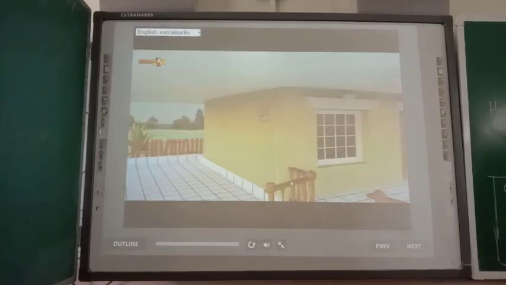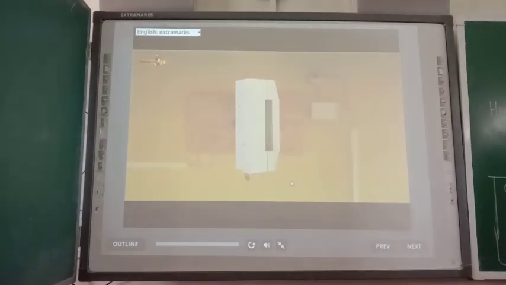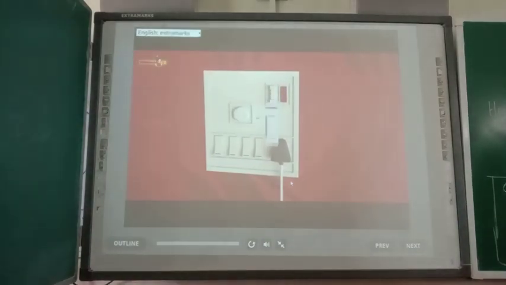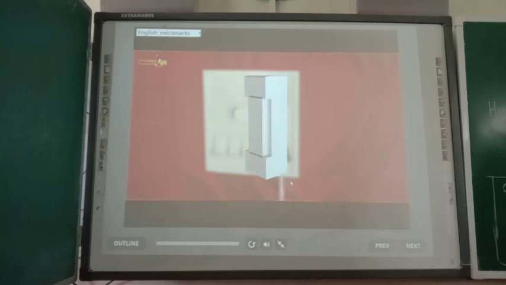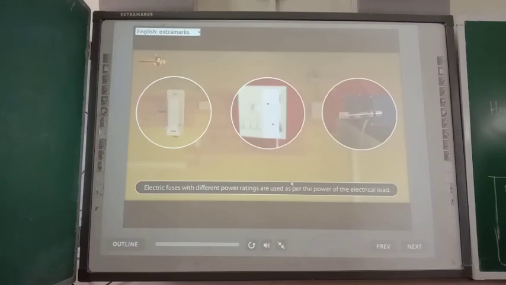Now let's study the second application of heating effect of electric current, namely an electric fuse. An electric fuse is a safety device which protects electric circuits and electrical appliances. Different types of electric fuses with different ratings are available.